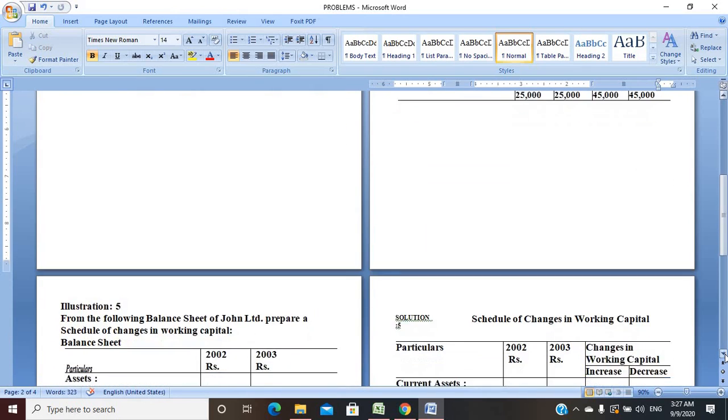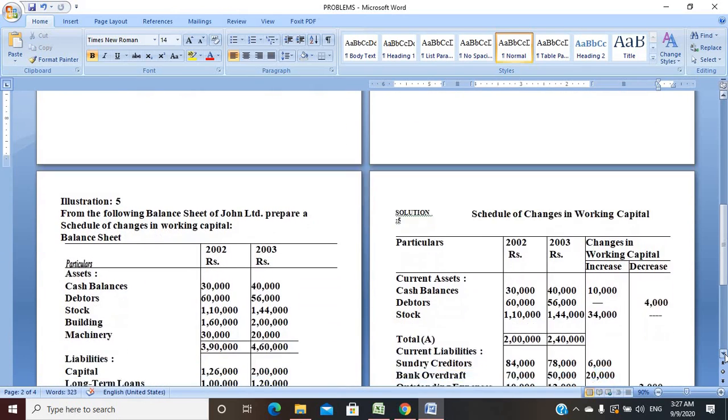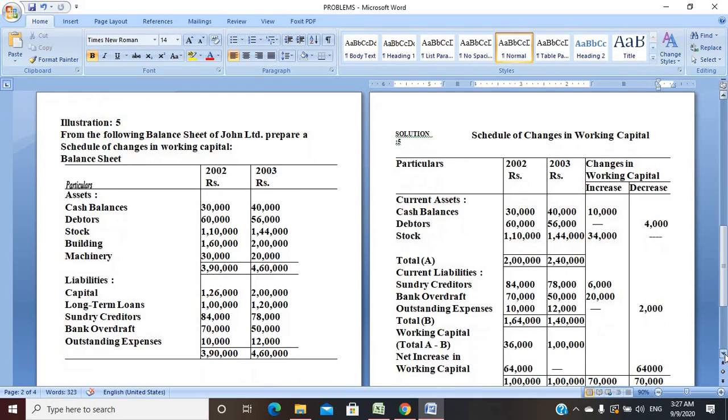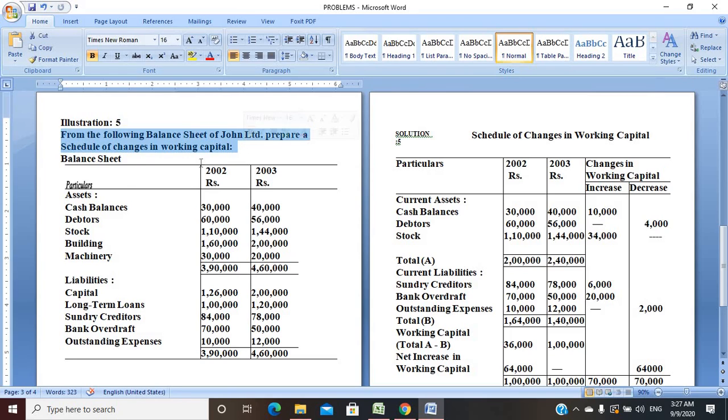So I take a lot of illustrations today related to working capital, so that you people understand it properly. Next I move to the next question, that is illustration 5. Here the question says: from the following balance sheet of John Limited, prepare a schedule of changes in working capital. So the John Limited company's balance sheet is given to you.